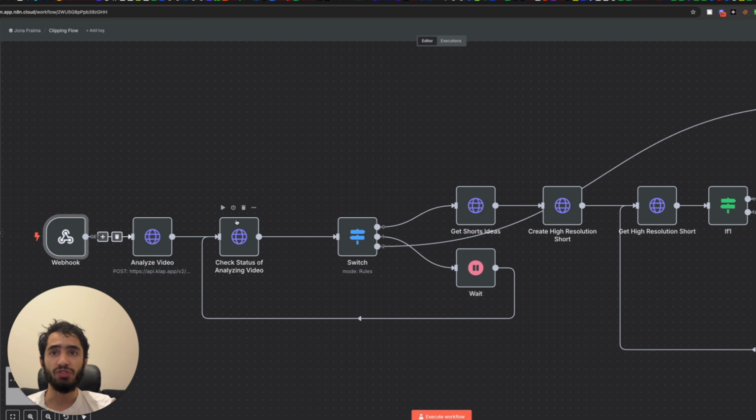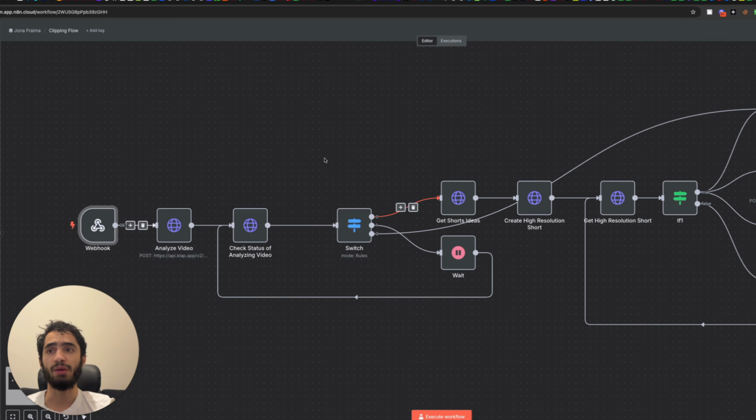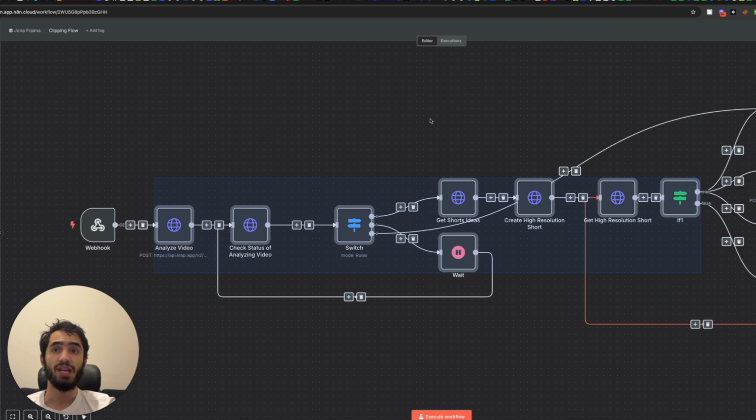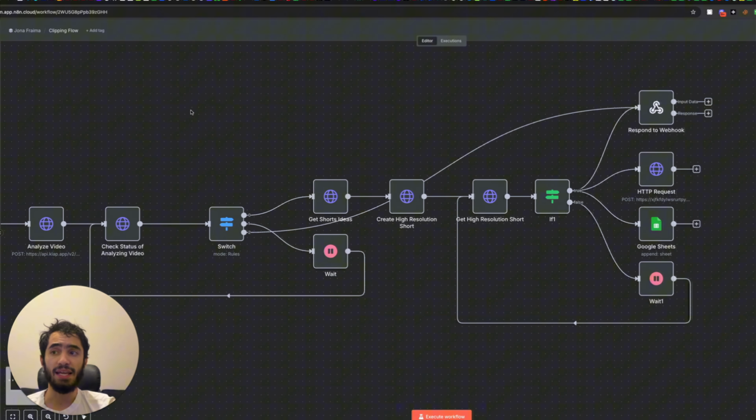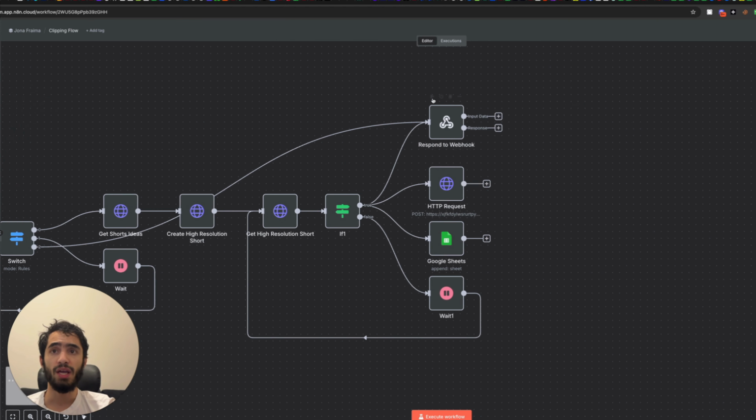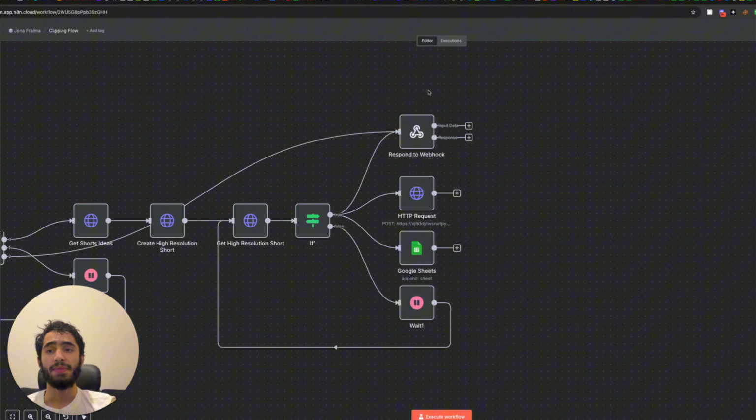Now, all the middle process is a basic n8n system that I will not go into today, because I assume that if you're watching this video, you already are an n8n builder and you can build n8n workflows. If you can't build n8n workflows yet, go to our school community and learn how to do it, or watch my other videos. But the next thing that we need to define how to do is the last step, which is the input or output that gets sent to Lovable. Now I will explain how that will work, and we'll show you that in our Supabase